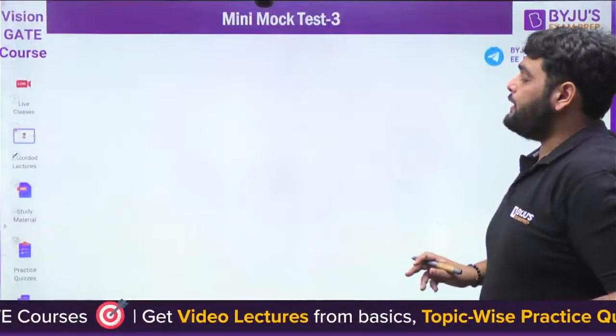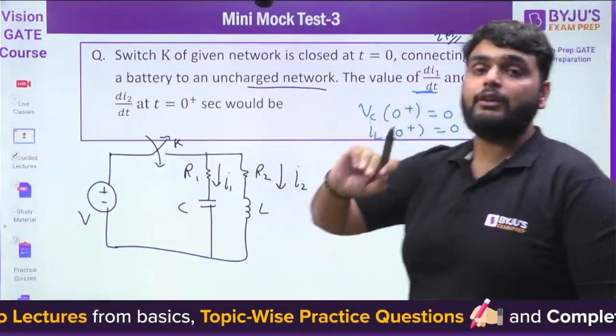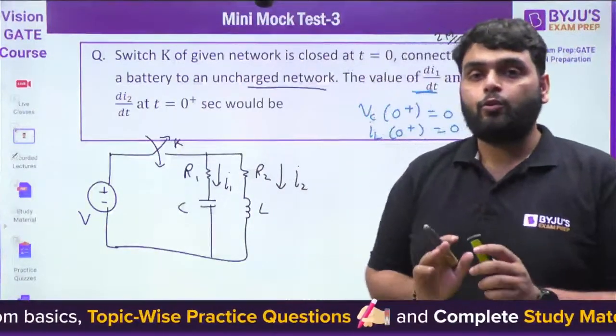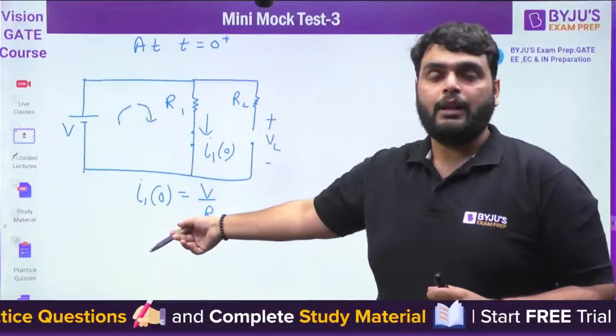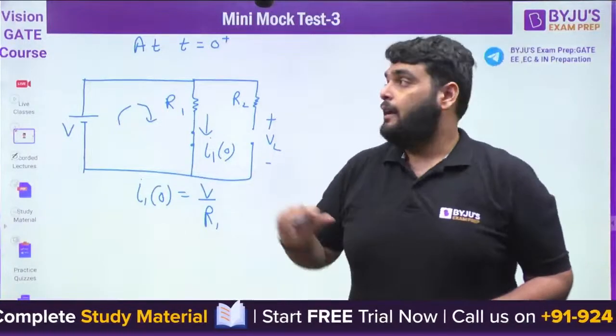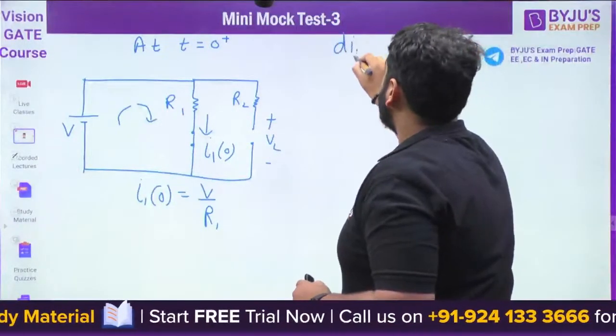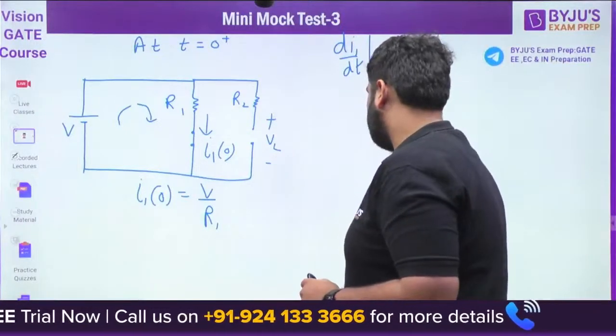But we need to find out the change here. Remember one thing: if you are going to differentiate this particular equation, you are going to get 0 always. At this point you need to understand very carefully what is the meaning of di1 by dt at 0 plus. What is the meaning of this thing?